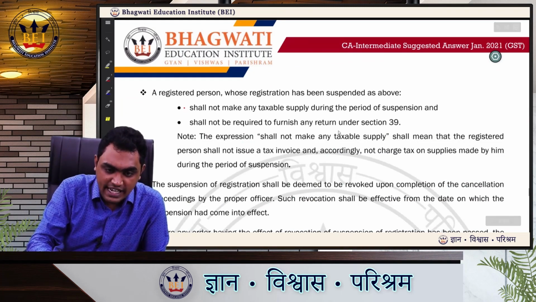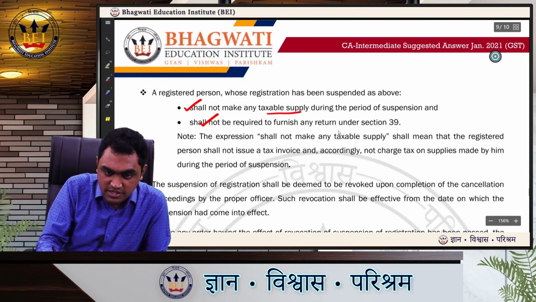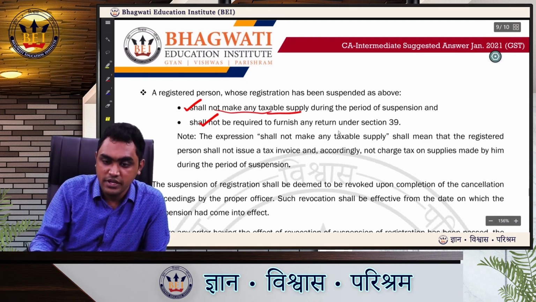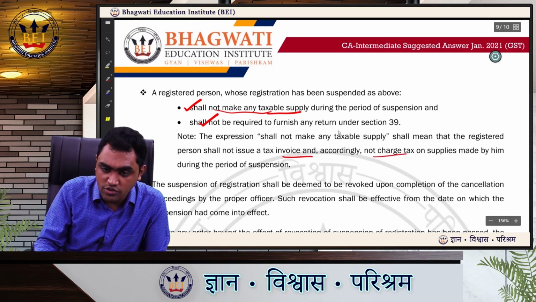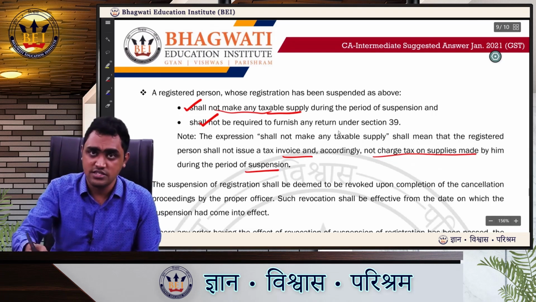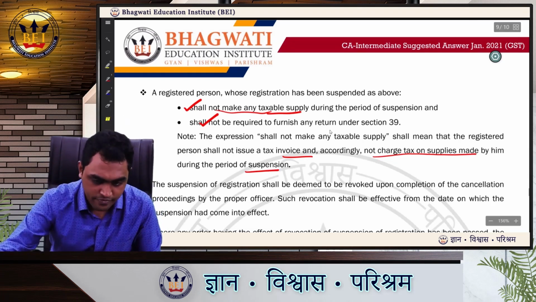He shall not make any taxable supply. He shall not be required to furnish any return. So what is the meaning of the expression taxable supply? Not make taxable supply means the registered person shall not issue a tax invoice, accordingly not charge tax on supplies made by him during the period of suspension. He can do sales, but he should not charge tax because his registration is suspended.